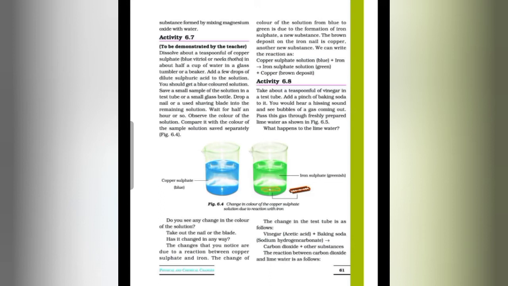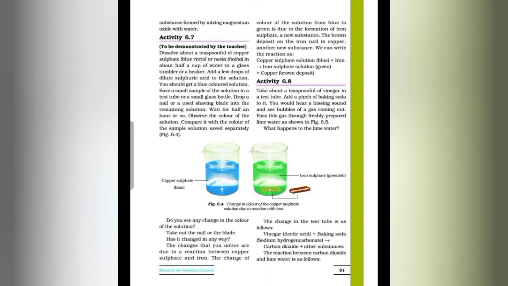So from this activity we can conclude that during a chemical change the composition of the substances taking part gets completely changed. New substances are formed and the change is irreversible. Change in color takes place also. So this is all about the chemical change. So what is chemical change? In chemical change, a new substance is formed, mostly it is irreversible, and the chemical composition is changed.